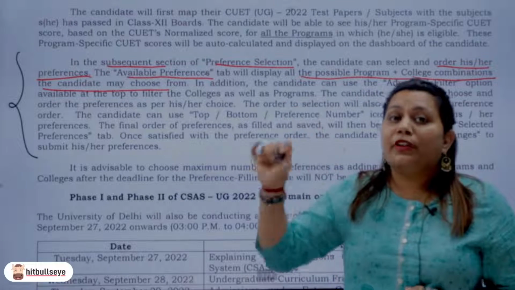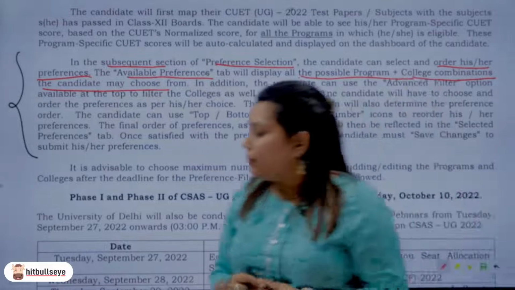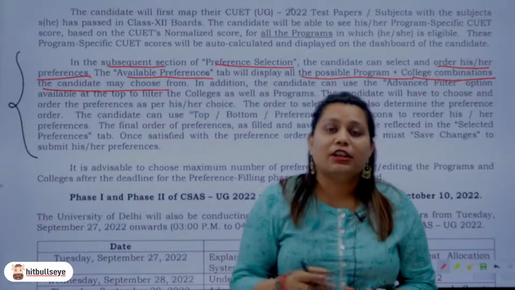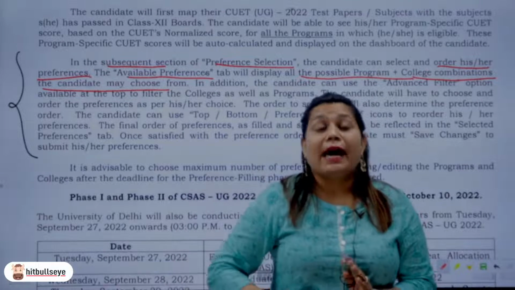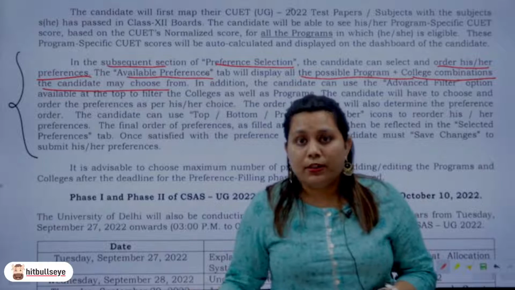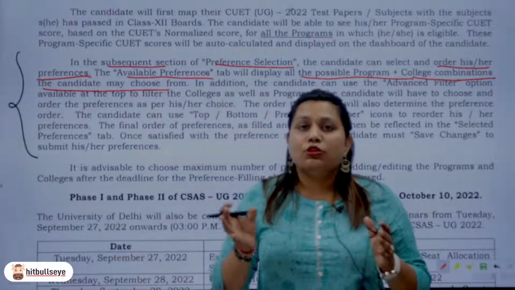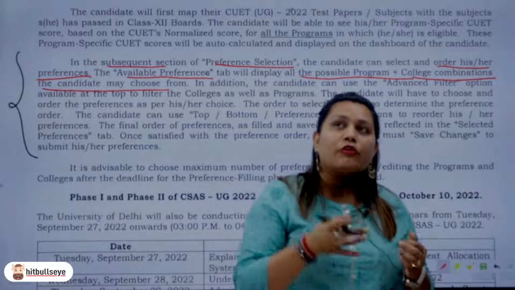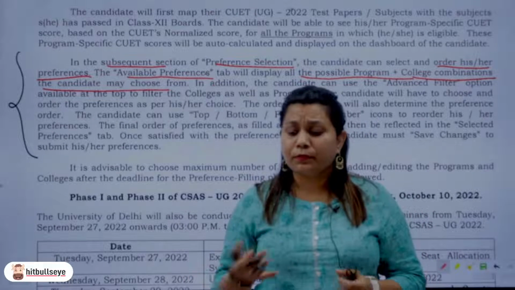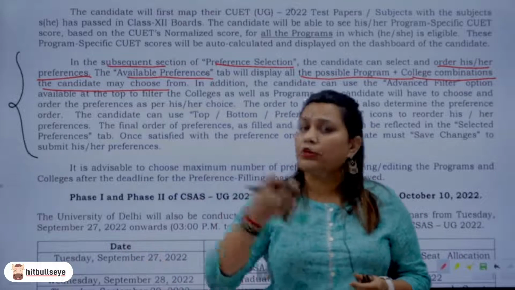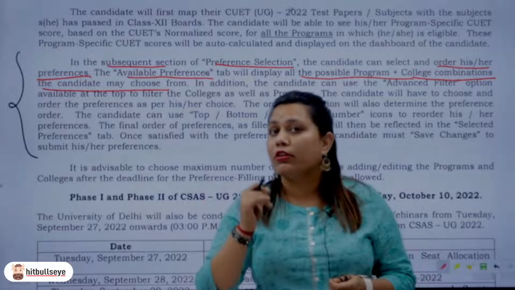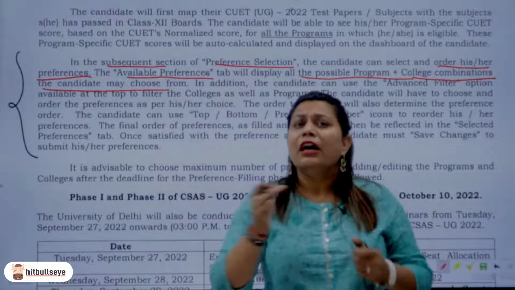So you're going to choose your preferences accordingly. Let's say that if I'm somebody who had PCM as a combination, that means I had physics, chemistry, and maths, which were my chosen domains in the CUET exam, and also the domains that I chose for my 12th standard board. So of course, my possible courses would be, I can go ahead and do chemistry honors, I can go ahead and do physics honors, I can go ahead and do maths honors, and subjects like this.